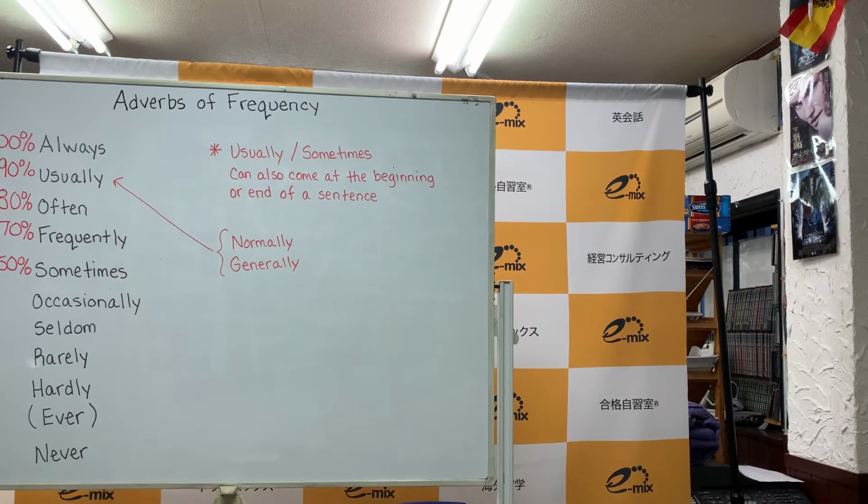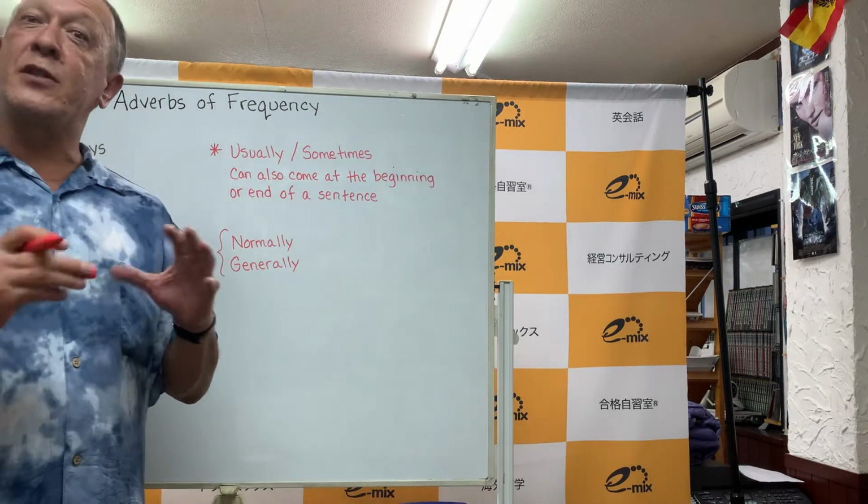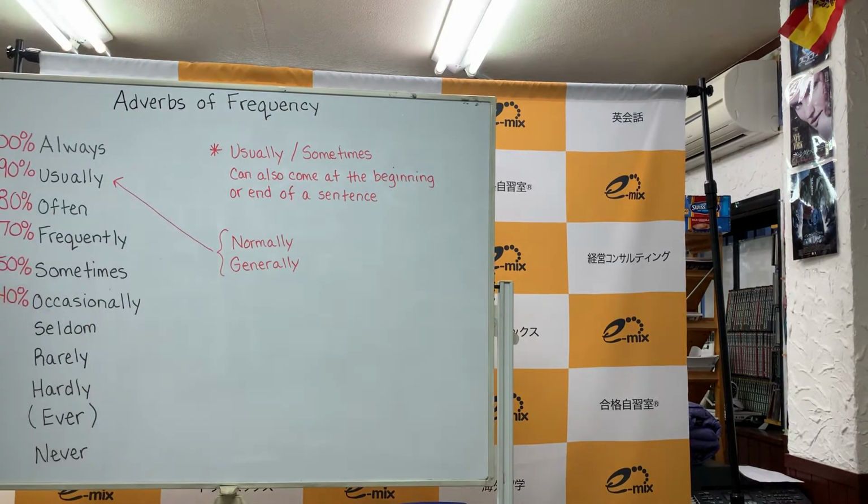Here we'll follow this with occasionally. Occasionally. And we'll put that one at 40%. The following three are sometimes different, but here I'm going to put the next one at seldom, followed by rarely, followed by hardly. These will be in the 20% to 10% and about 10%.